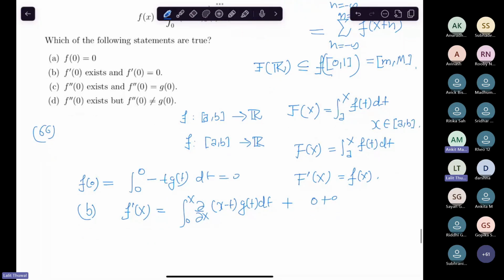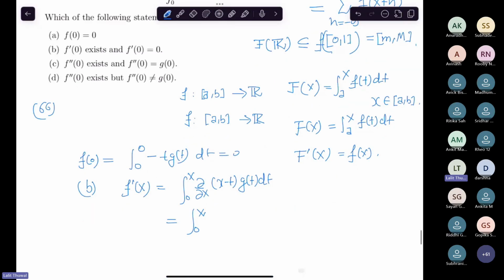Yes, okay. Let me not make the calculations; you will do that. So del by del x comes out to be 1. So f dash x is the integral of g(t) dt, right? What I told you is that whenever you have a continuous function here, this is a well defined differentiable function.